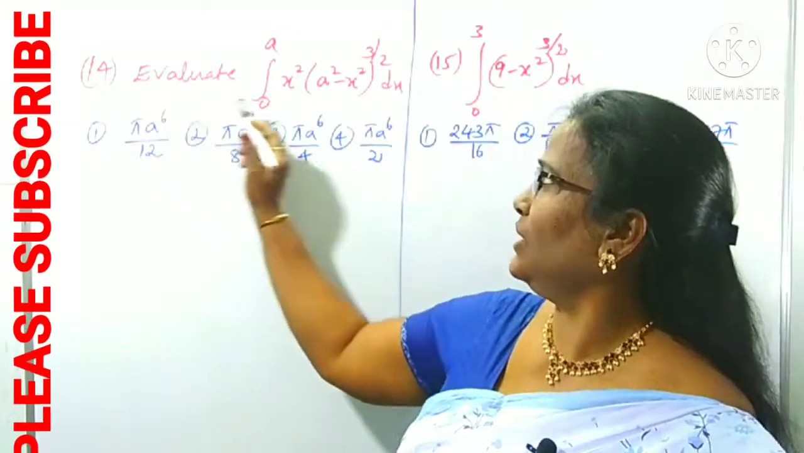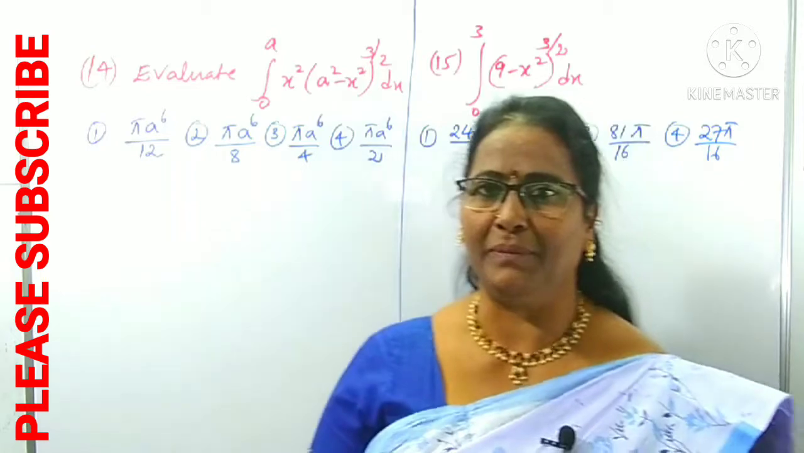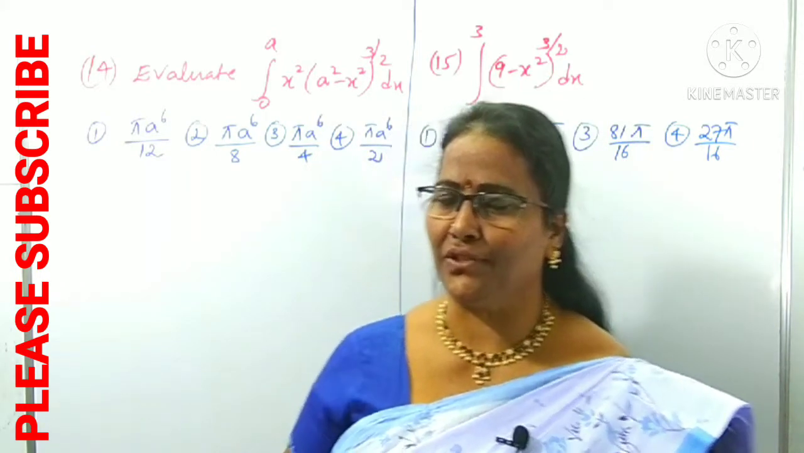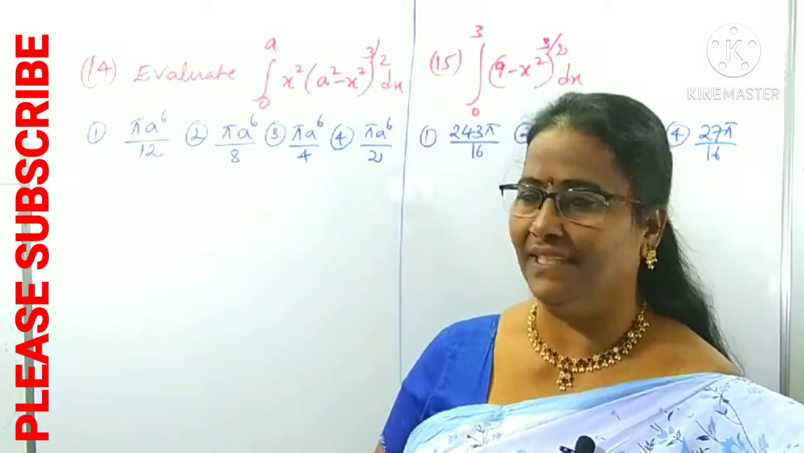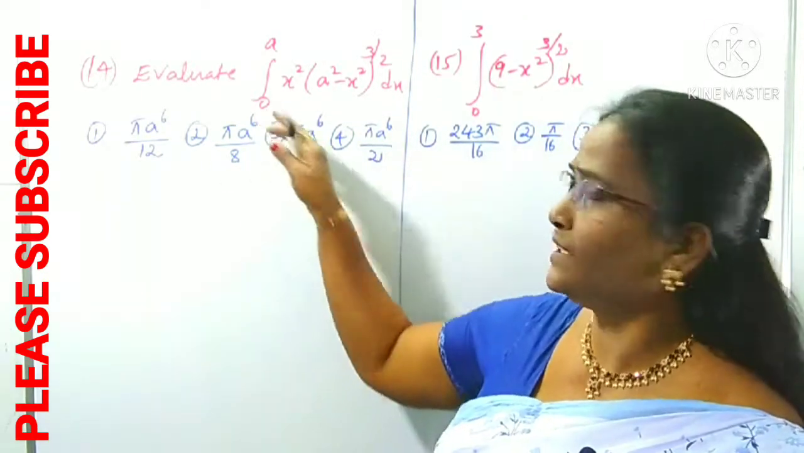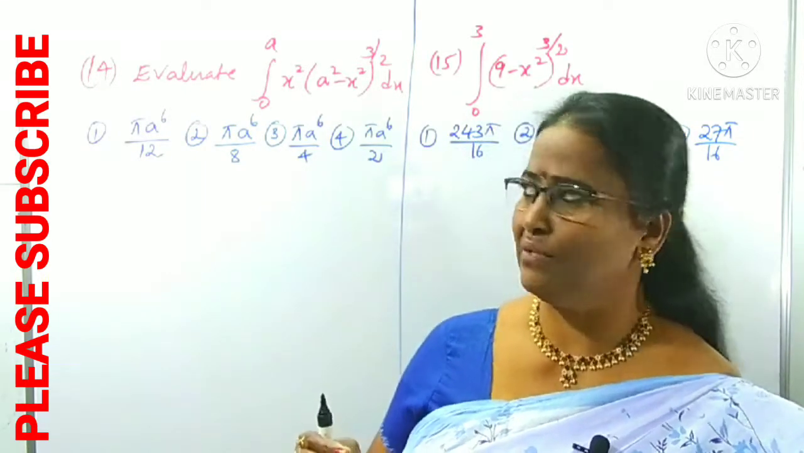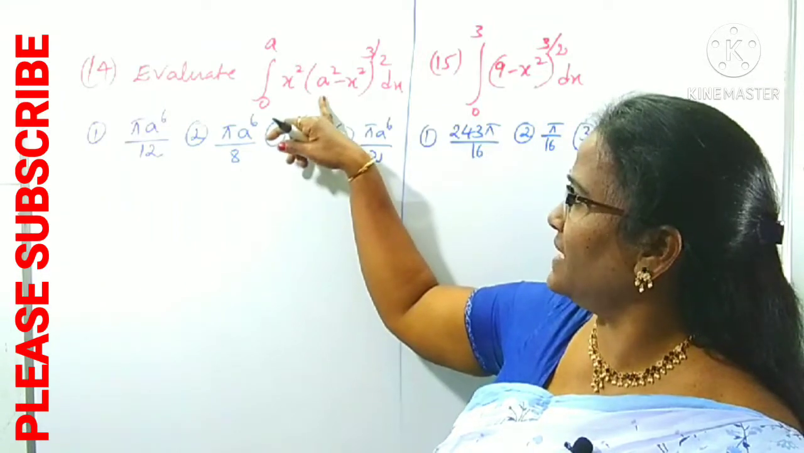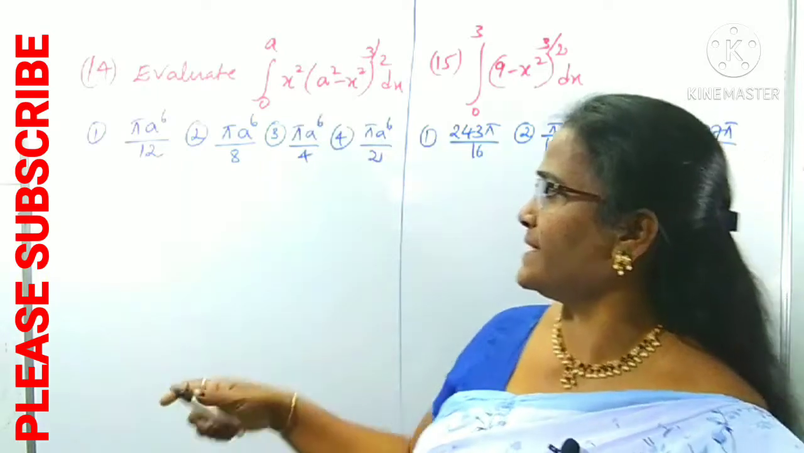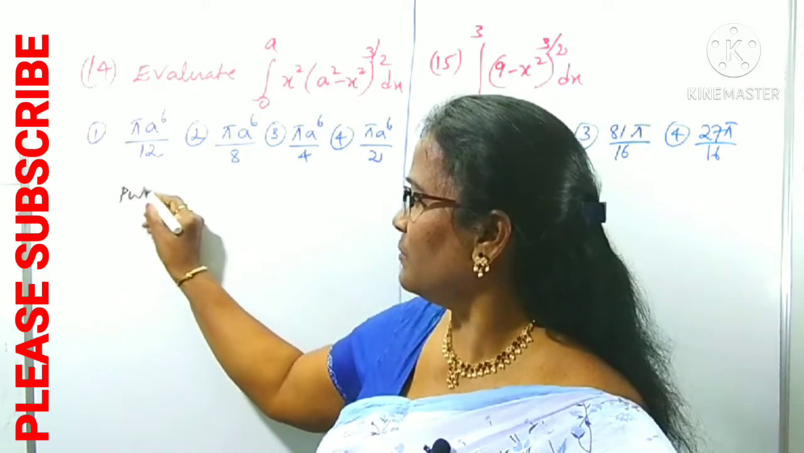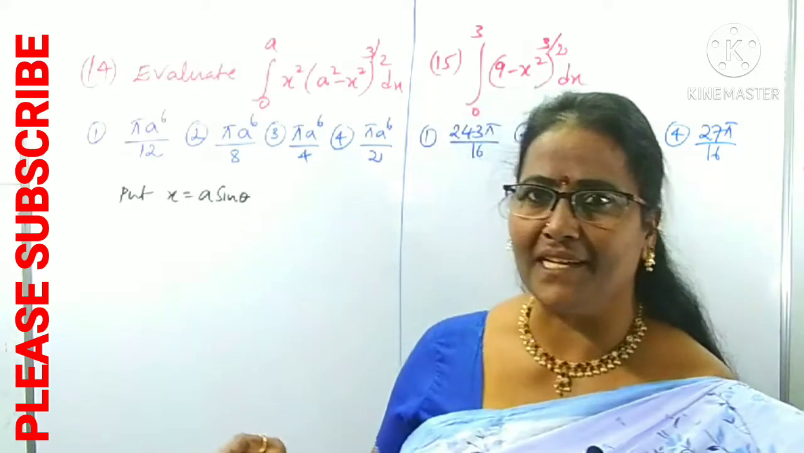Is it clear? Evaluate the integral of x square into (a square minus x square) whole power 3 by 2. In such cases, what do you have to do? This is very, very important from the subjective point of view also. In this model, we can take some suitable substitution, then it becomes a reduction formula. What is the suitable substitution? If a square minus x square is there, we can take x as a. Put x is a sin theta.